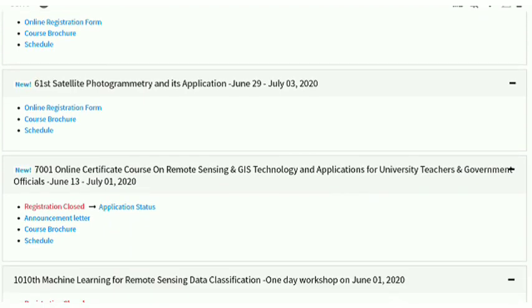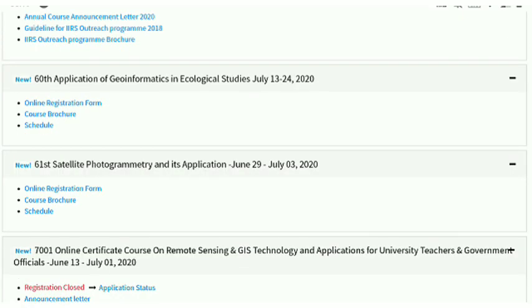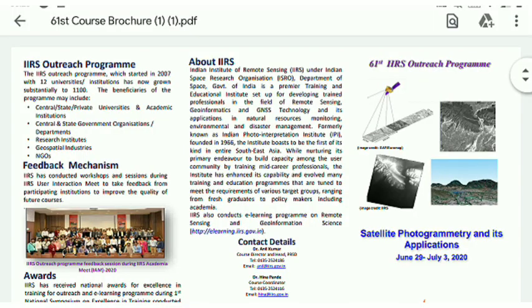First is the 61st satellite photogrammetry and its application, which starts from June 29 and ends on July 3. And second is the 60th, application of geoinformatics in ecological studies, and it starts from July 13.